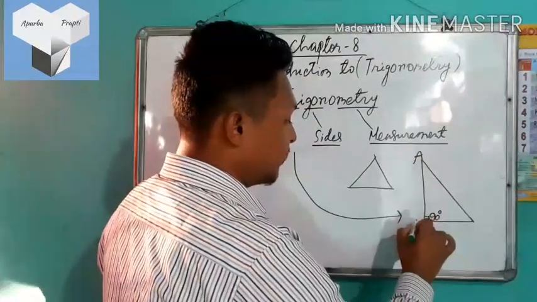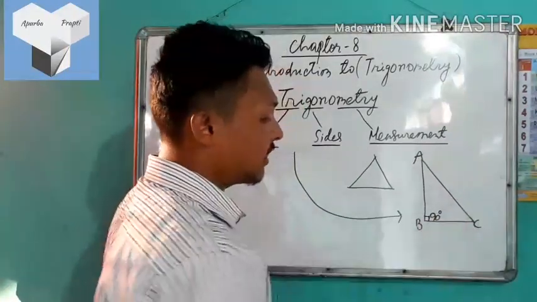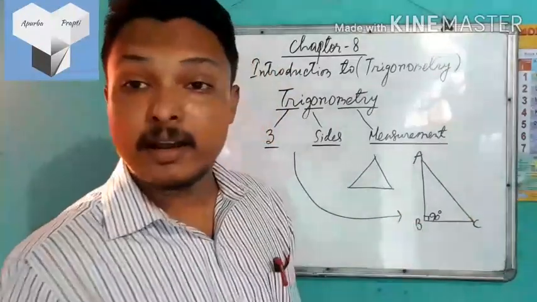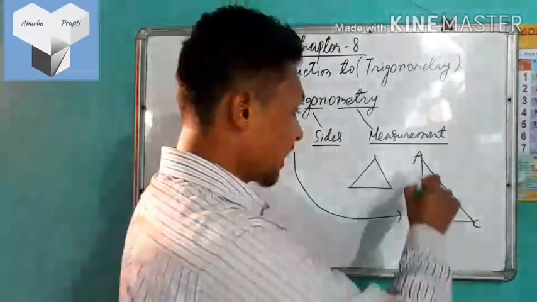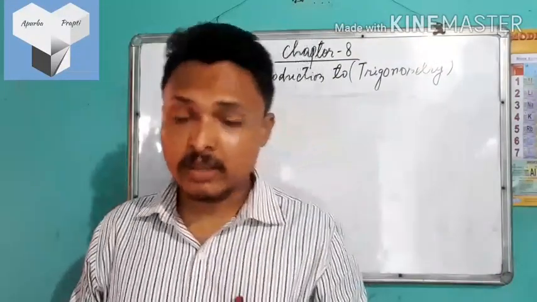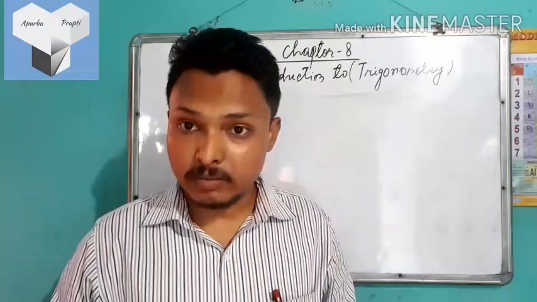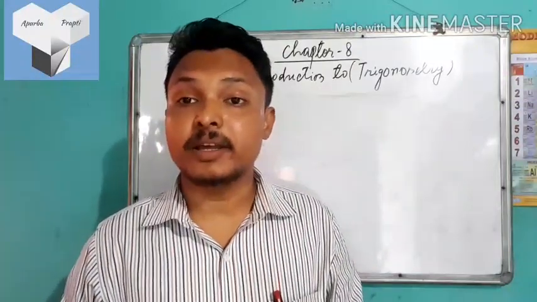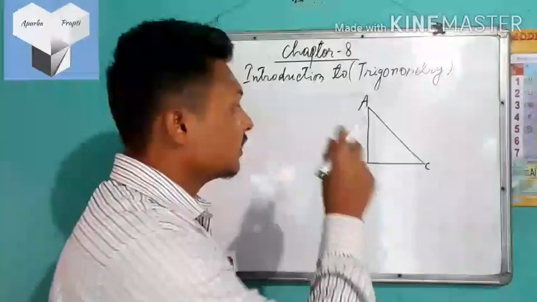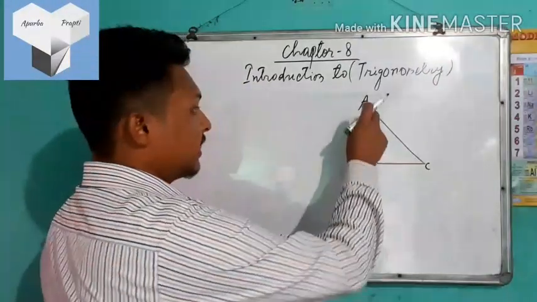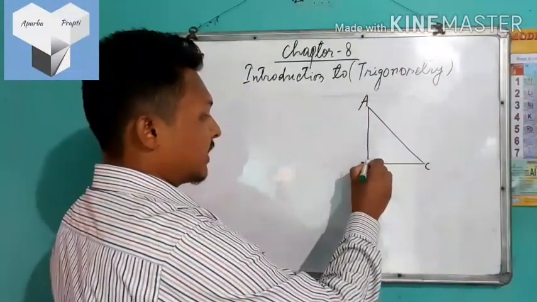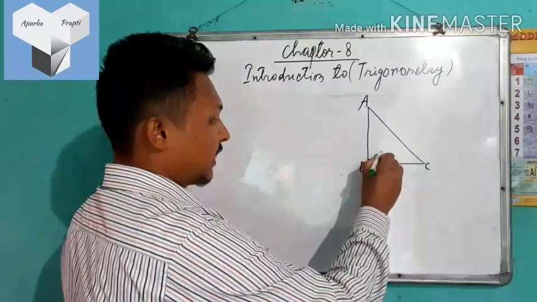Let ABC be the triangle, and here B is the right angle. Hence this is the right angle triangle. So trigonometry deals with the angles and the sides of triangles, but for this the triangle must be a right angled triangle. Here I have drawn the triangle ABC, and here B is the right angle.